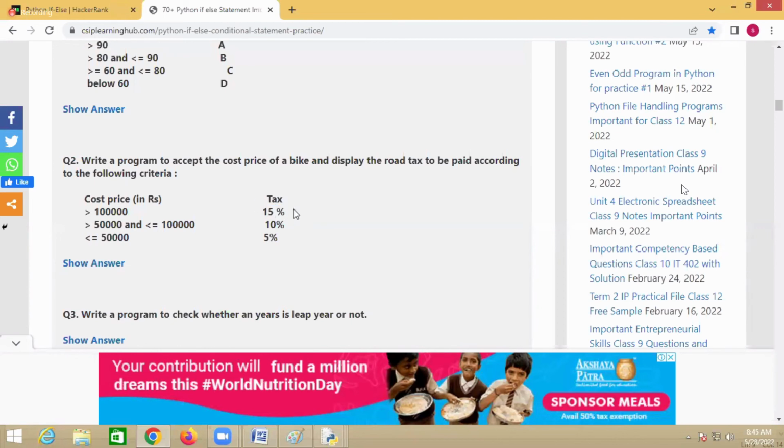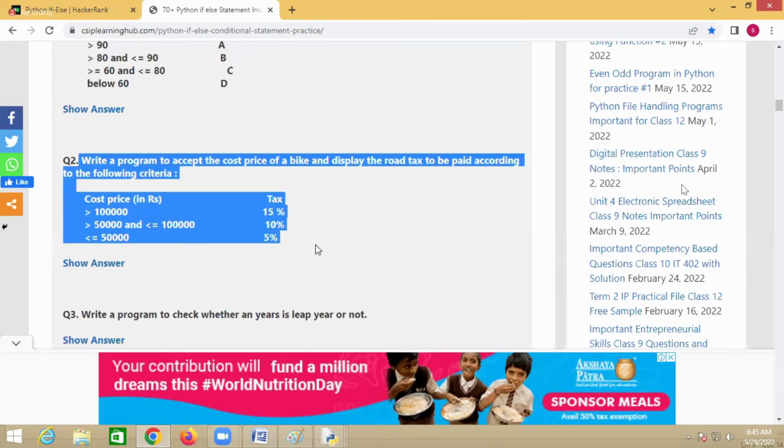If the bike cost is greater than 1 lakh, you have to pay 15%. If the bike cost is greater than 50,000 and less than or equal to 1 lakh, 10%. If it is less than or equal to 50,000, 5% of the bike cost. So how many conditions are there? 3 conditions. Based on this, you have to calculate the road tax.